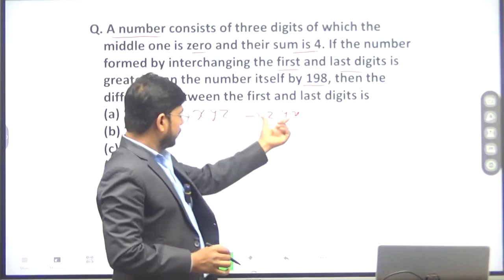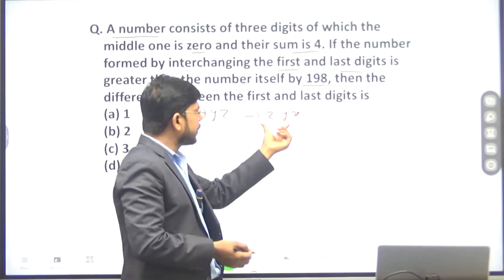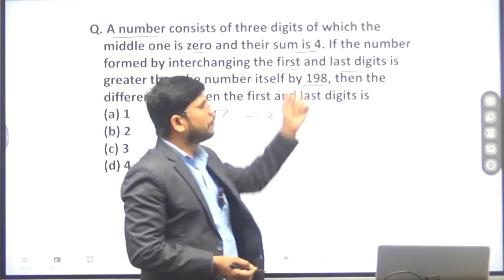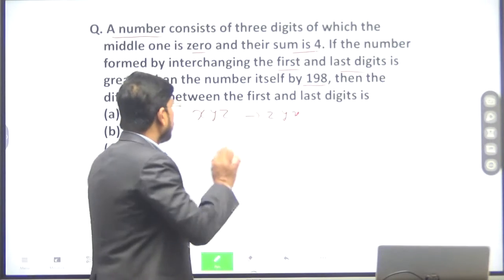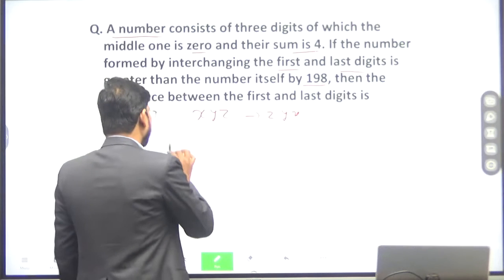Then the value of the second number after interchanging is greater than the first number by 198. So what is the rule here?